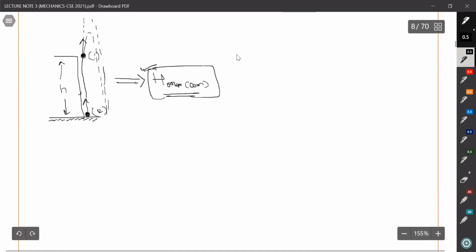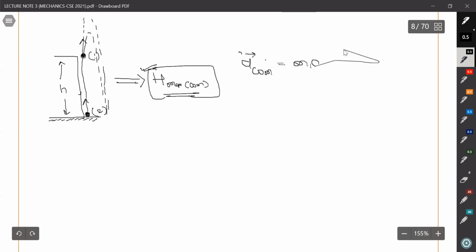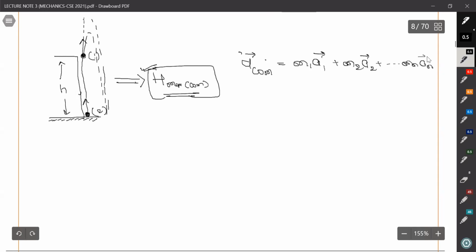How? A simple equation. If you can find the acceleration of center of mass, that we have already studied. What is the acceleration of center of mass? Simply it is m1 a1 plus m2 a2, so on, mn an, upon total mass, right?